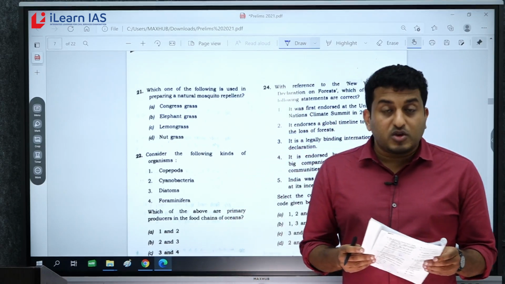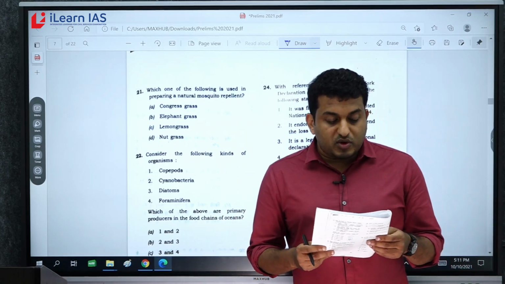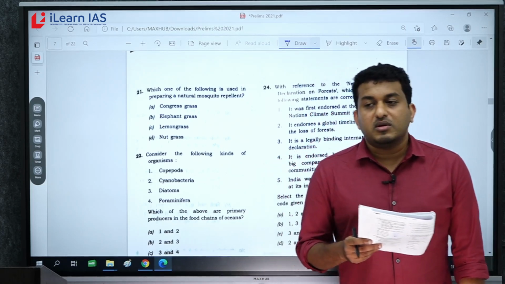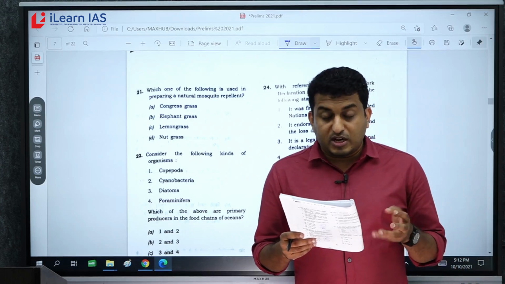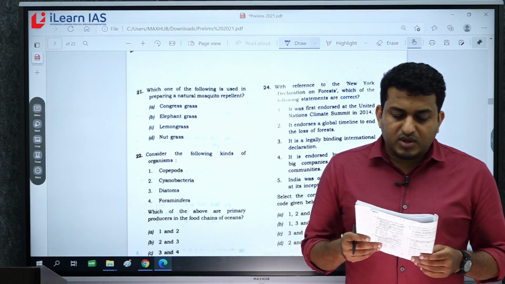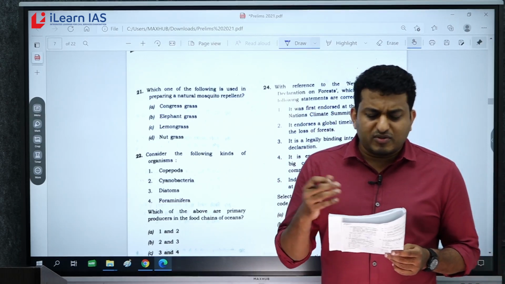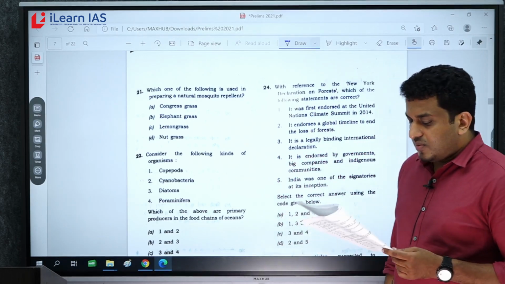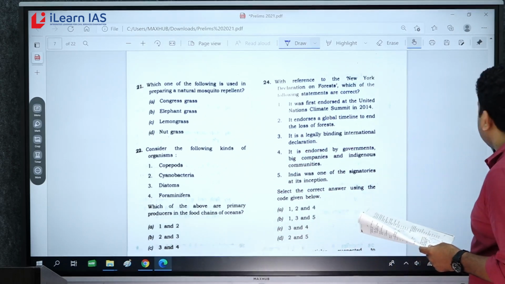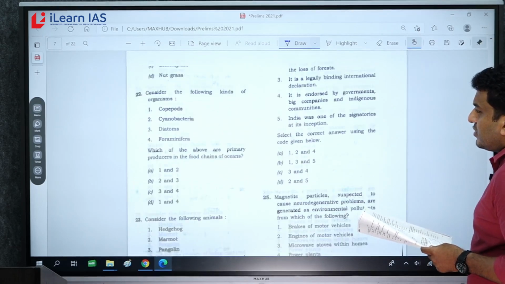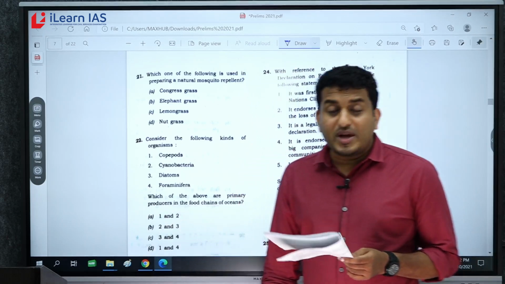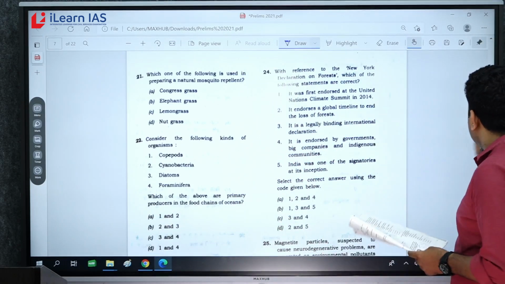Now question 22. Consider the following kinds of organisms. Which of the above are primary producers? Primary producers, self-food producers in the food chains of oceans. Right? So cyanobacteria and diatom, these two are very familiar names. And in the options also, you have only 2 in all the options. So answer goes with 2 and 3 box.